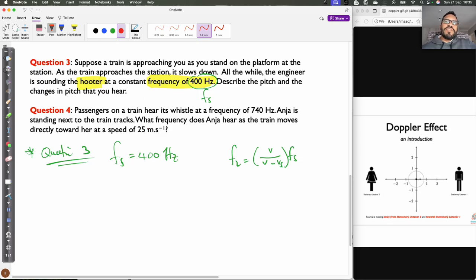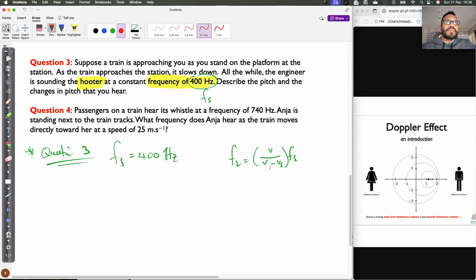But what I want you to keep in mind is as the train approaches you, the wavefronts are compressed, and hence there's an increase in frequency. So initially, I'm going to type that here.